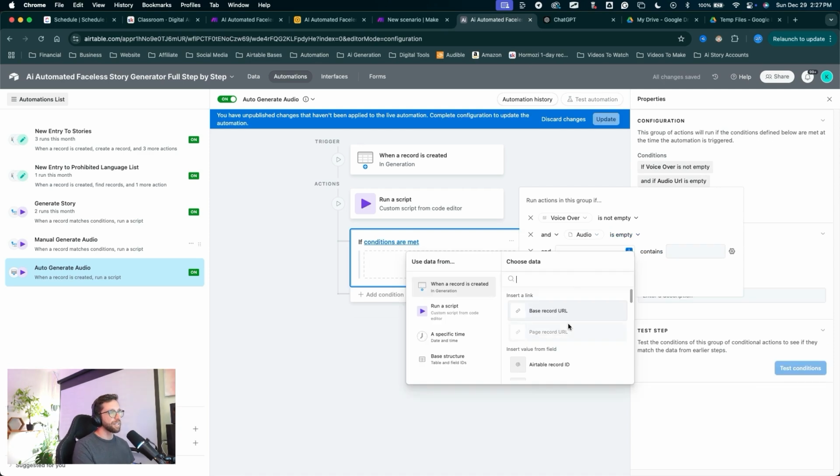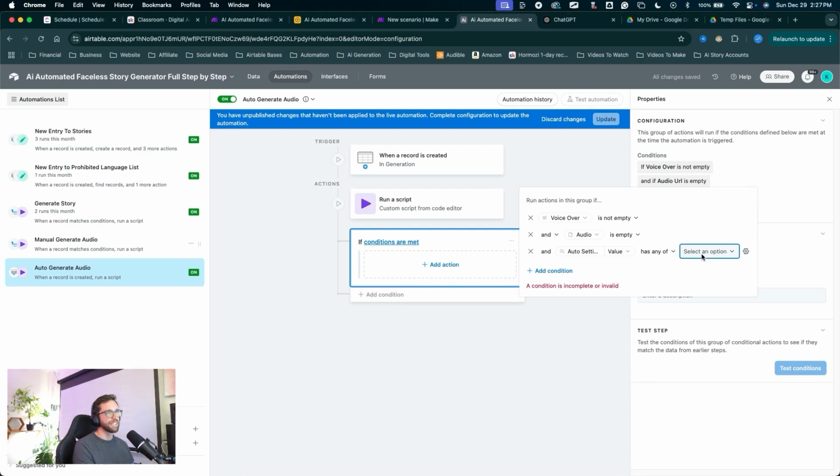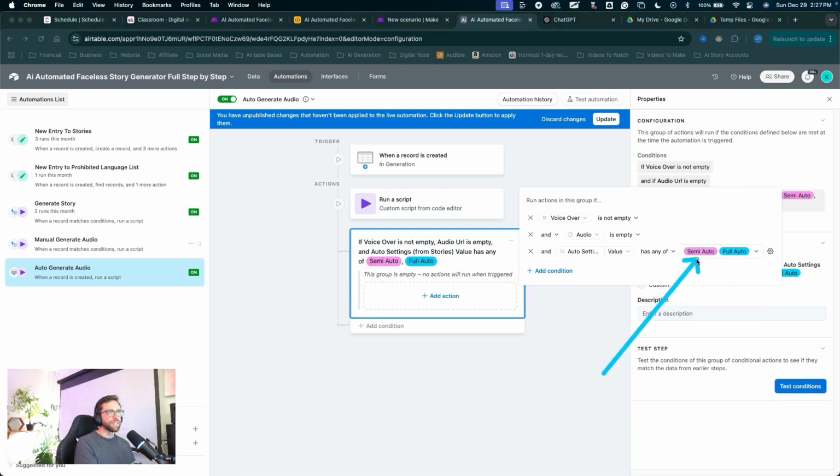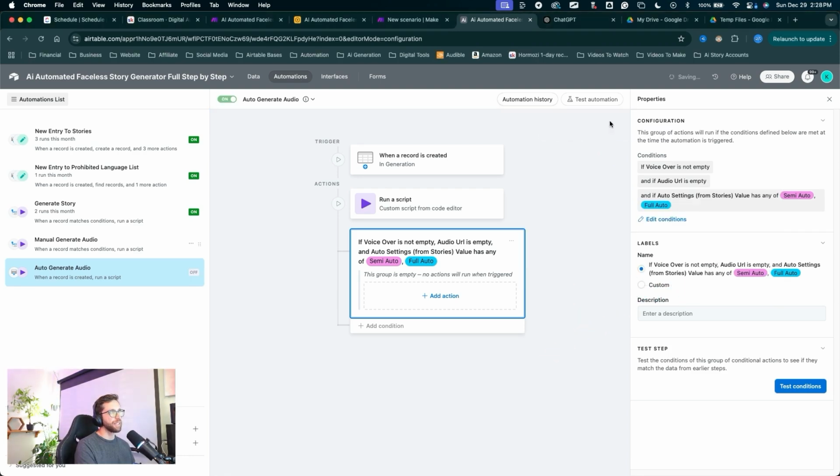And the last condition, click the plus, click auto settings, click value, has any of, click this drop down, semi-auto or full auto. That way, when we are set to full auto, this will trigger. And when we're set to semi-auto, this will trigger. You can tailor the behavior to your own preferences, but when I'm set to semi-auto, I like the audio to automatically generate and then the video to give me manual control. So that is my thinking on the semi-auto process. You can tailor this to exactly what you want. I'm going to set mine to those right there. Great. We can click update to save it.